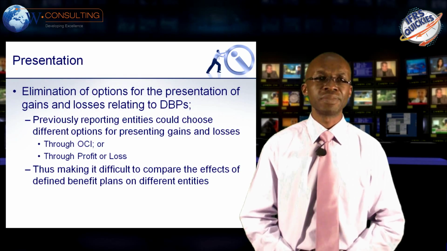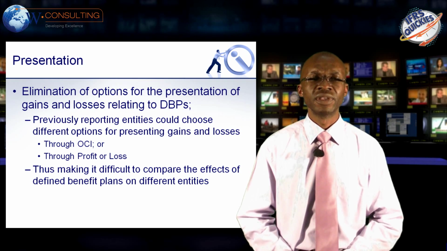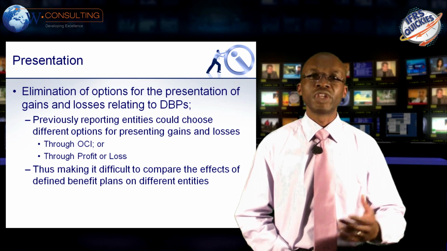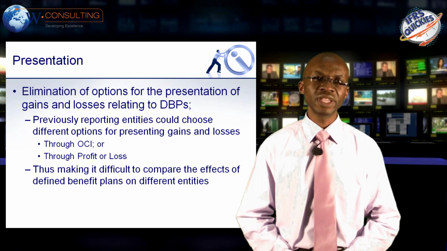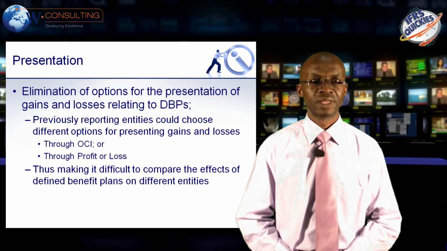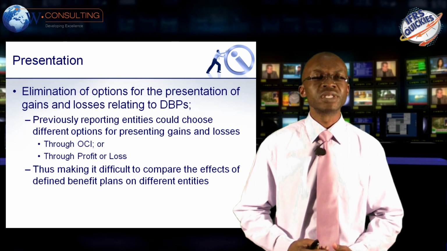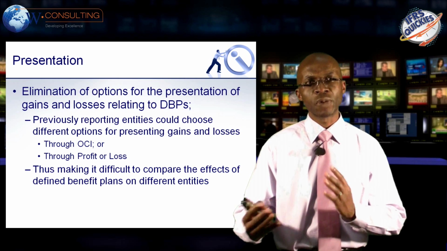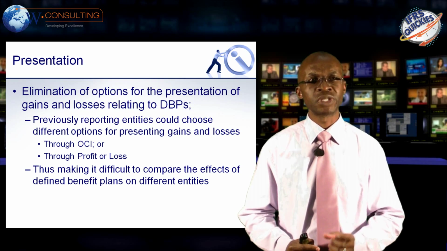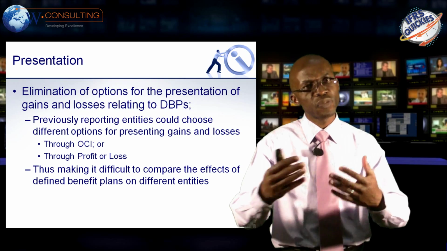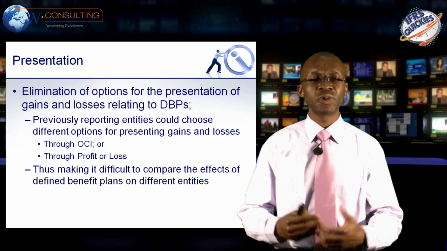How do we present all these numbers? What choices did we have? In terms of the old IAS 19, we had an option to present any gains and losses that result through other comprehensive income or through profit and loss. Because it was an accounting policy choice, it therefore made it very difficult to compare one organization against another. So essentially what we had was a situation where we were recognizing any gains and losses over a period of time and then deciding where exactly we're going to show them.